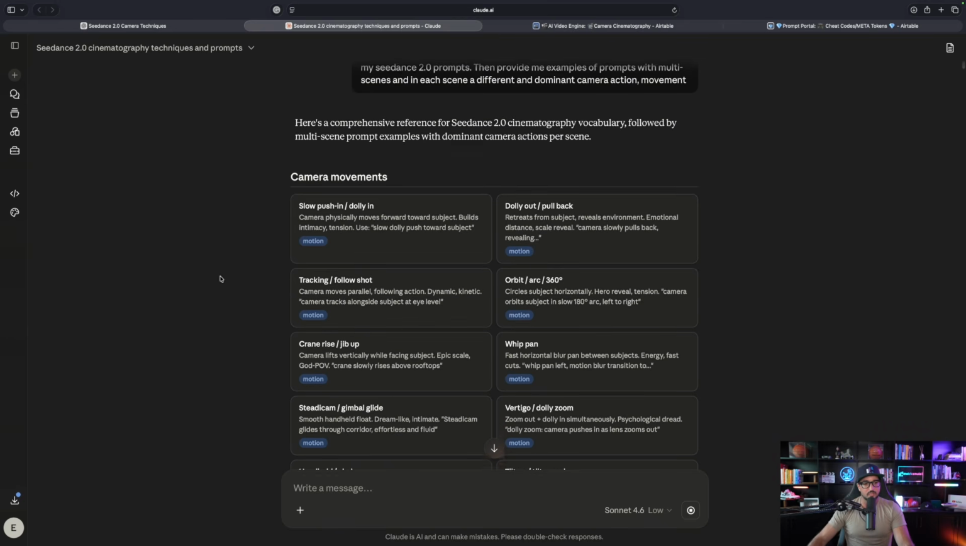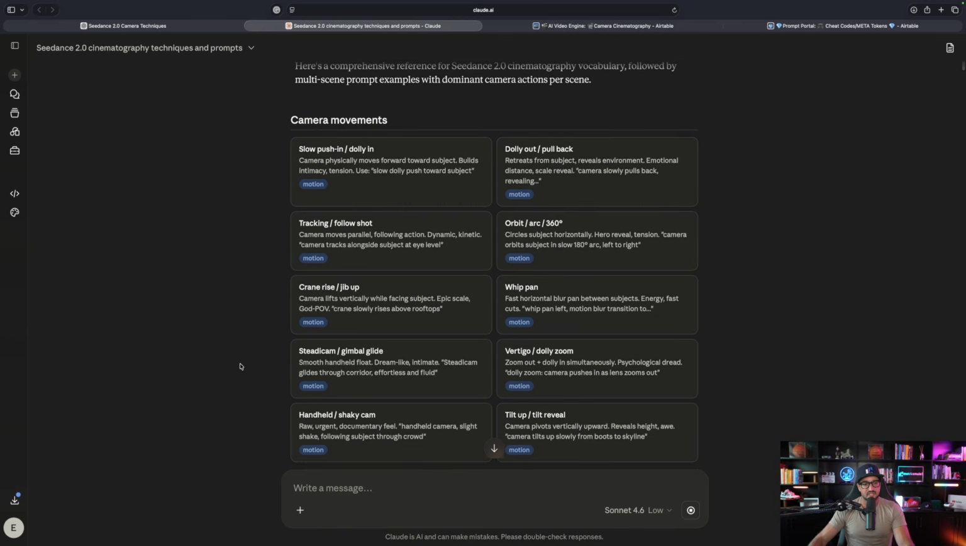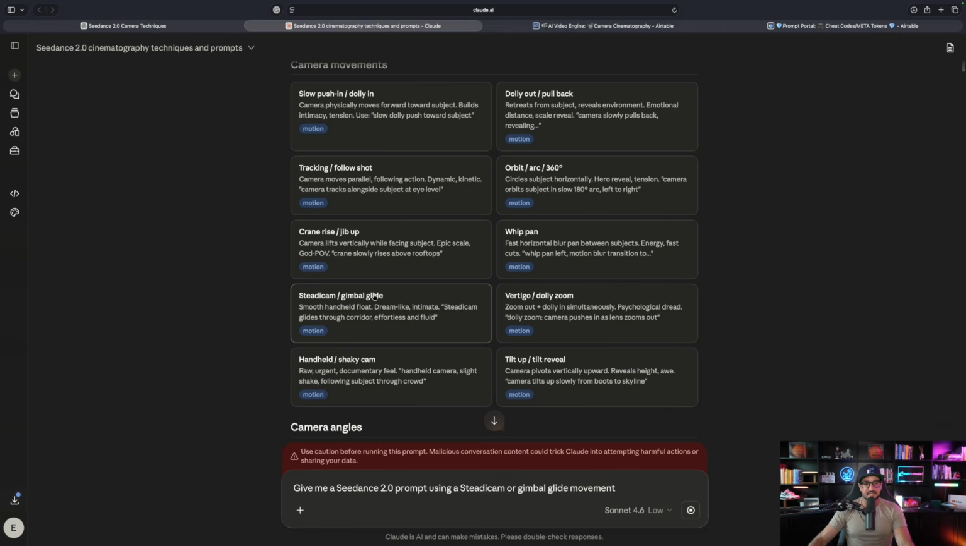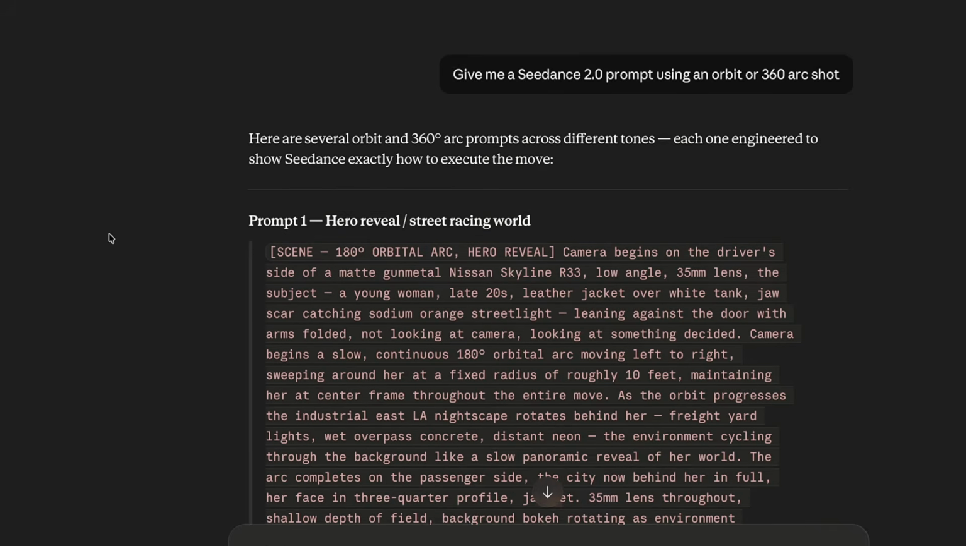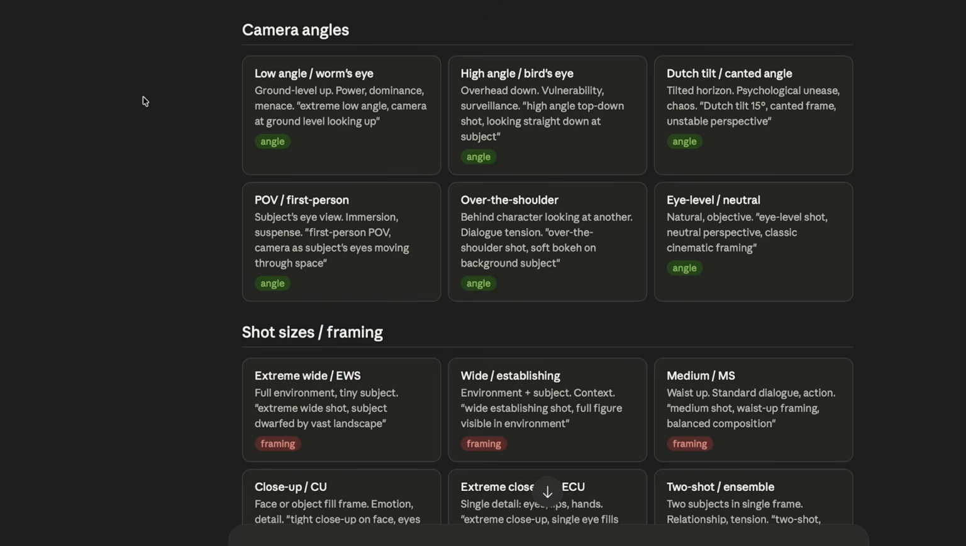Back up. Let's now look at this one right here. Let's look at this Steadicam Gimbal Glide. Click this right here. And this time when I click it, I get like this caution message, no problem. But you can see it automatically filled this in at the bottom. I didn't type this, and now I can hit enter, and it will create a specific prompt to use based off of this camera movement right here. And now there it is. Look at this full one right here. Okay, so that's all you have to do.